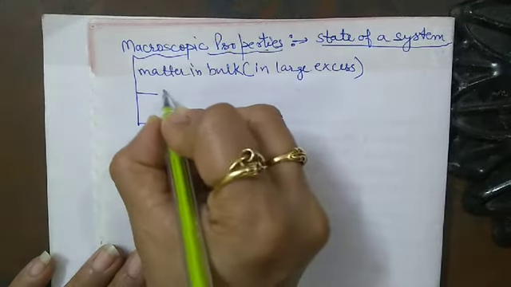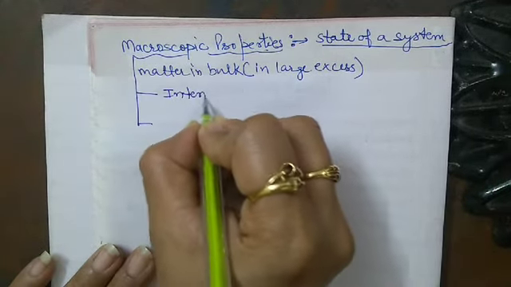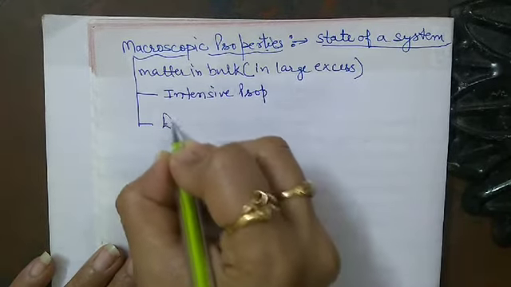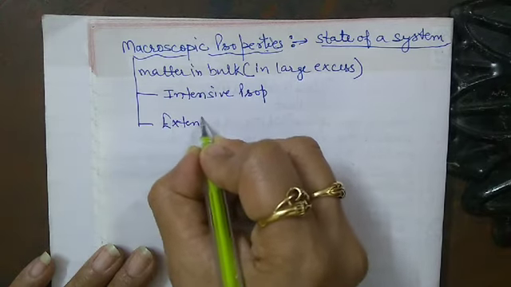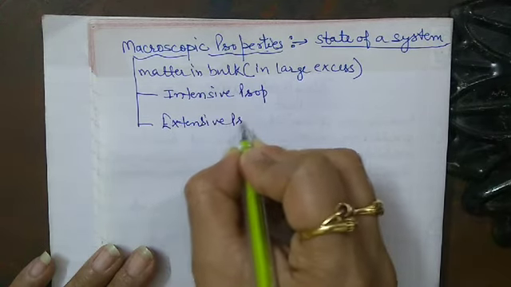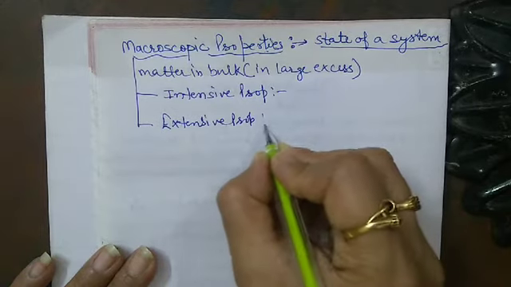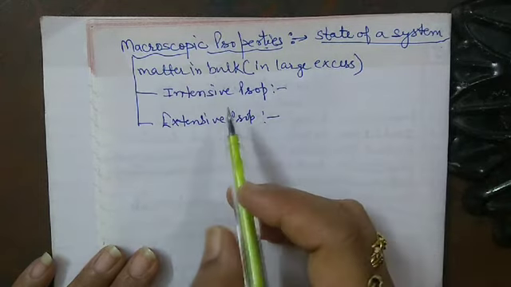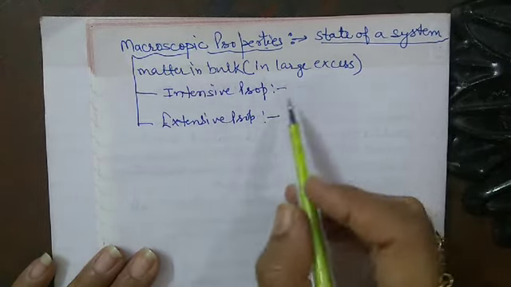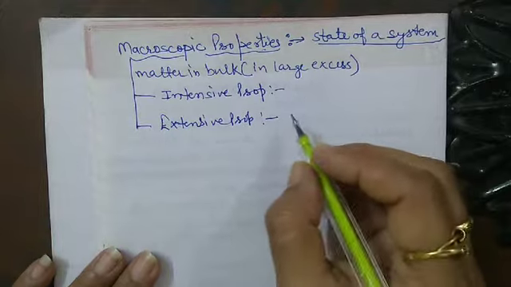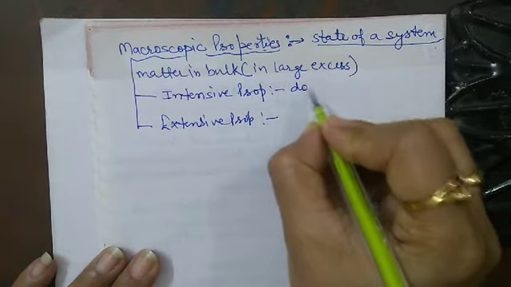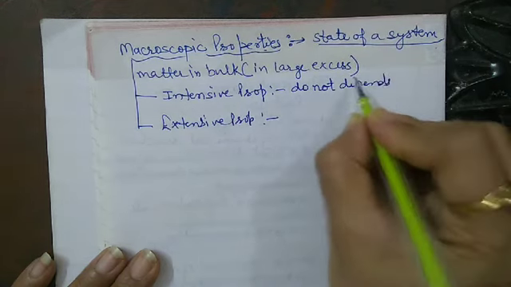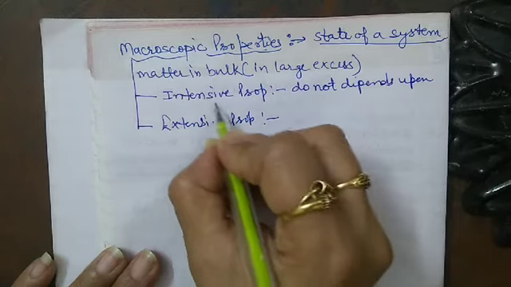So the macroscopic properties are of two types. The first is intensive properties, and the second one is extensive properties.